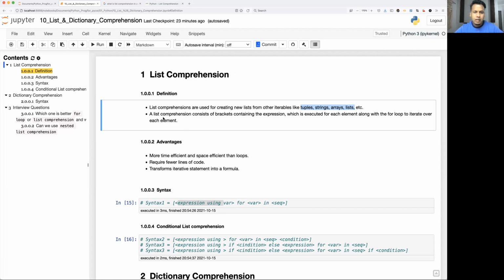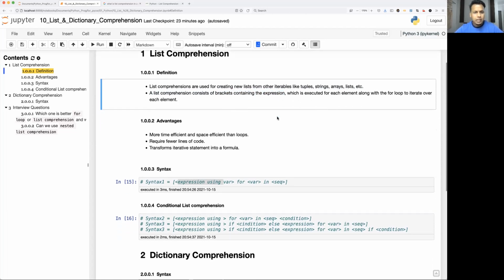Okay. A list comprehension consists of brackets containing the expression. Since we are talking about list, definitely it is going to use list notation, that is square bracket. And that will have one expression which is going to be executed for each and every element, whatever we are iterating using for loop.